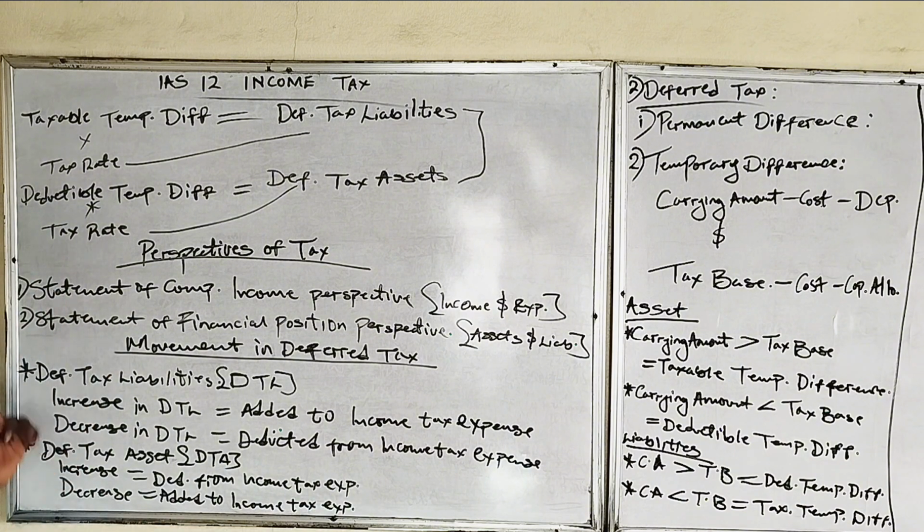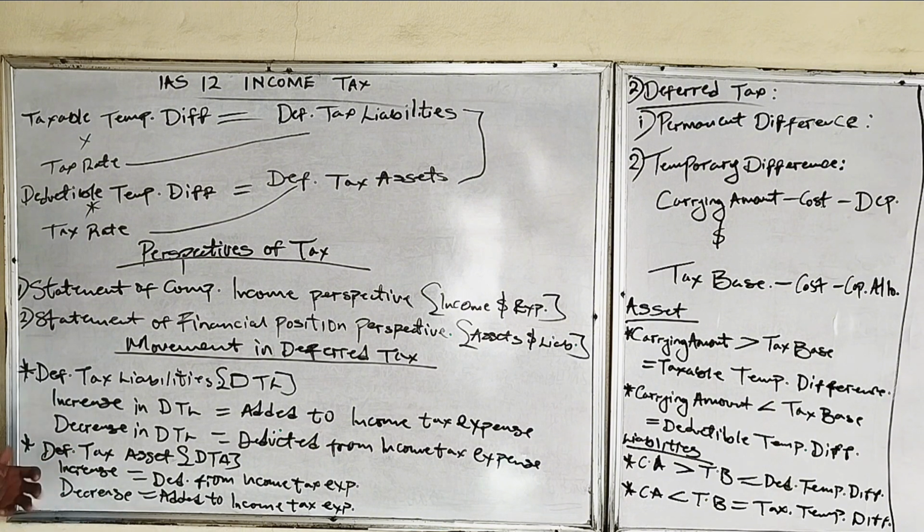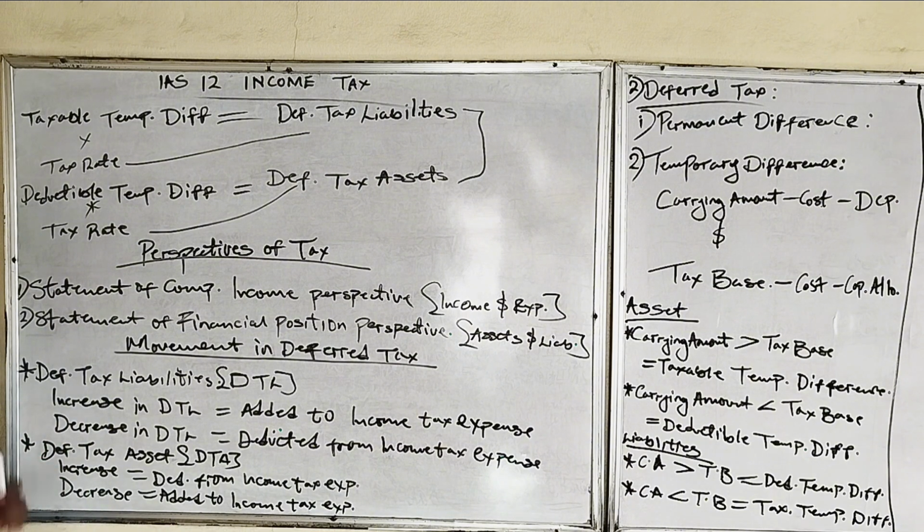So this is the treatment of the movement in deferred tax, whether deferred tax liability or deferred tax asset. An increase in deferred tax liability must be added to the income tax expense, while a decrease must be deducted from the income tax expense. On the other hand, which is the opposite, an increase in the deferred tax asset must be deducted from the income tax expense, while a decrease in deferred tax assets must be added to income tax expense. It's just the opposite of each other, and you have to take note of them so that you will not be so confused. They are very important aspects of IAS 12, which is income tax.